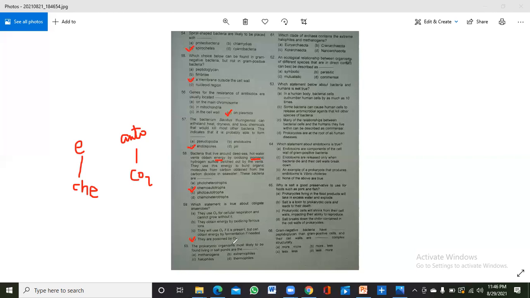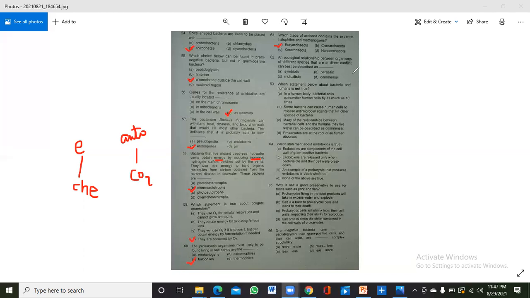The prokaryotic organism most likely to be found living in salt ponds are known as halophiles. We all know that halophiles like salt conditions. Okay, 61st is, which clade of archaea contains the extreme halophiles and methanogens. Okay, so it is a straightforward MCQ, and the answer is Euryarchaeota. Okay, so this is a straightforward MCQ.